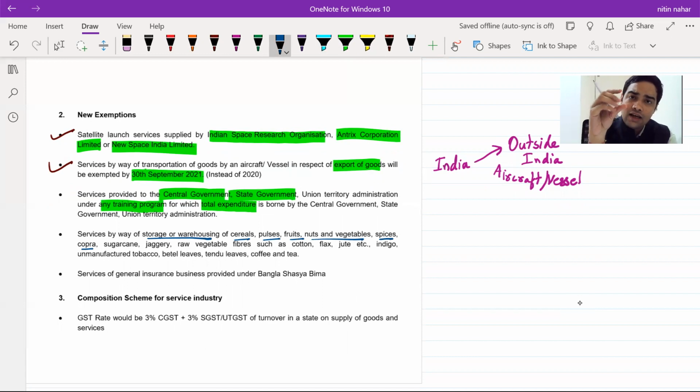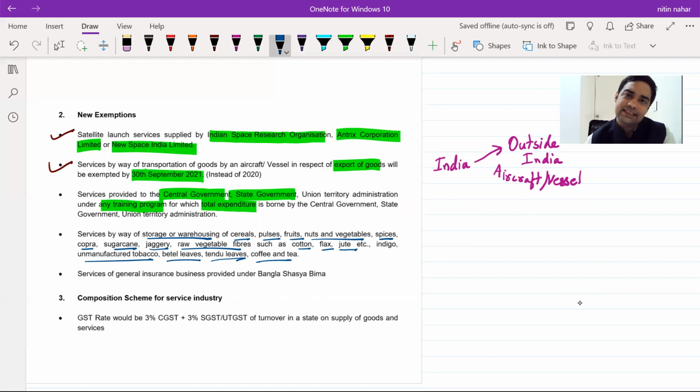Copra is coconut, sugarcane, jaggery, raw vegetable fibers such as cotton, flax, jute, unmanufactured tobacco, betel leaves, kendu leaves. These are forest produce as well. Some of them are forest produce, tea and coffee. Now, to encourage storage and warehousing services being provided for food products, basically all these are food products or very important raw materials for an industry like cotton, flax, jute, very important as a raw material.